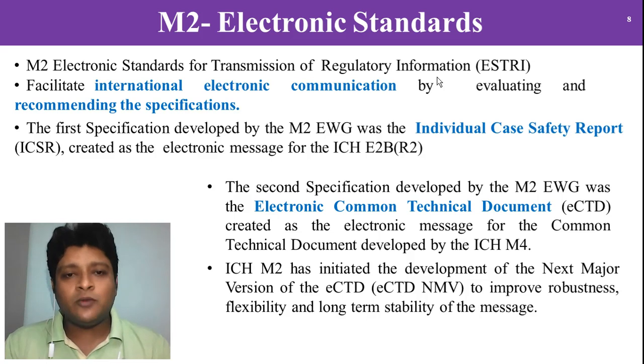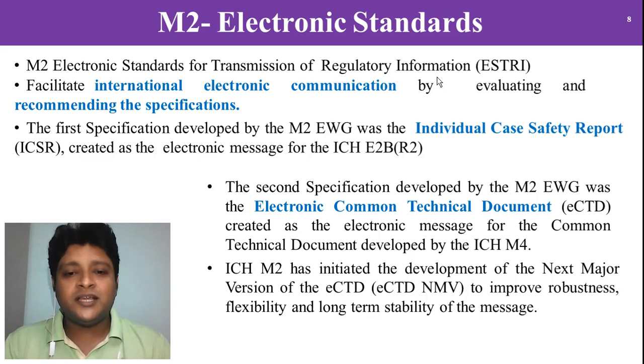The first specification was developed by M2, the expert working group of ICH, and is known as the individual case safety report, or ICSR. This was followed by the second one, developed by the same EWG, the electronic common technical document.